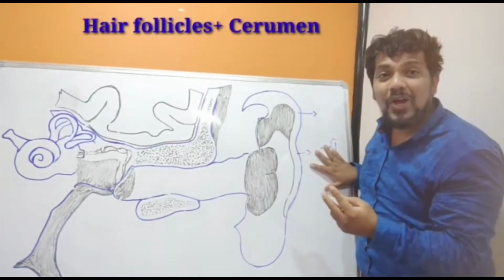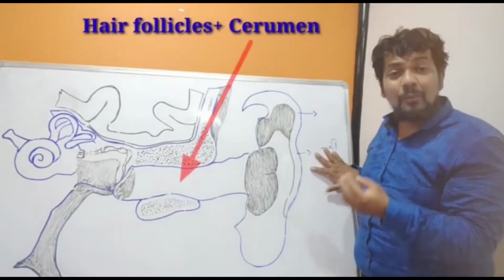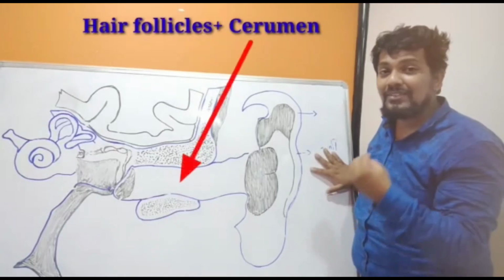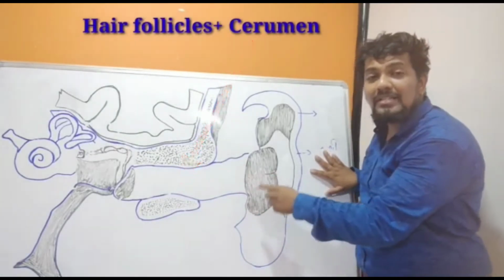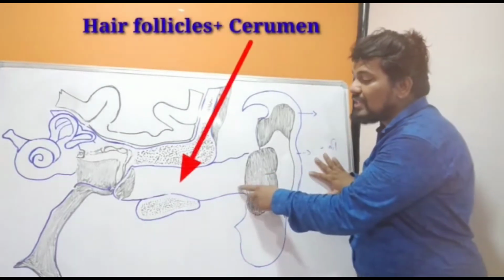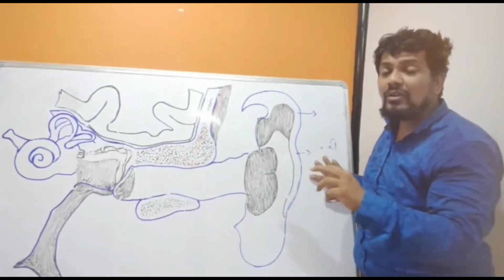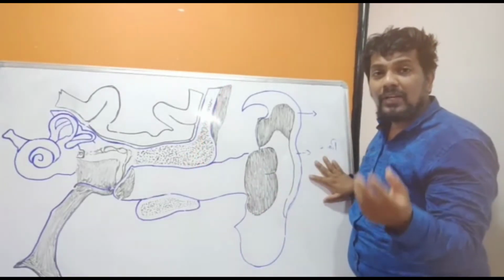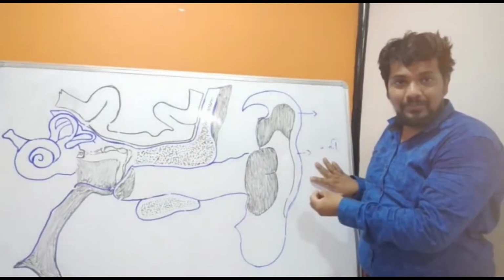The combination of hair follicles and cerumen together protects against foreign bodies that try to enter it. This delicate external auditory meatus is protected by these two components, the cerumen as well as the hair follicles. Together they protect the ear from insects as well as water.